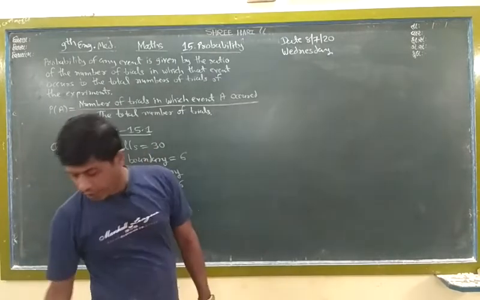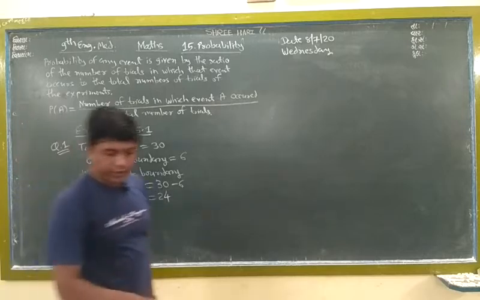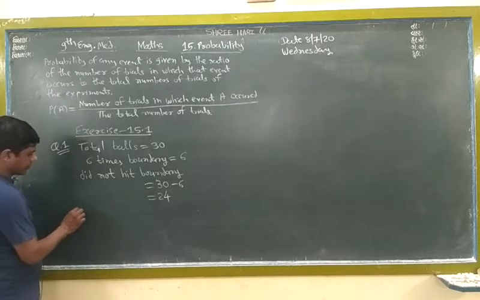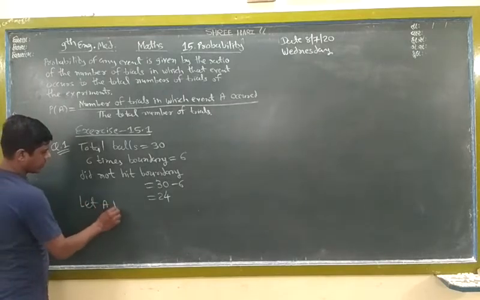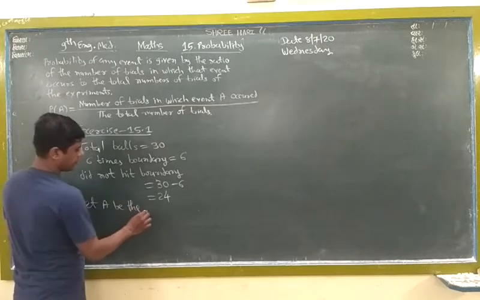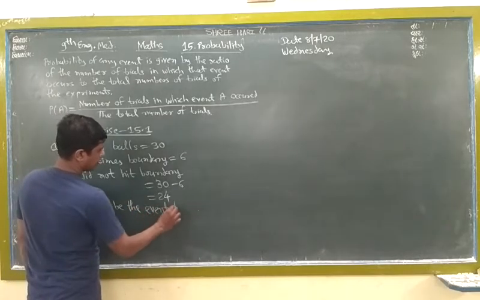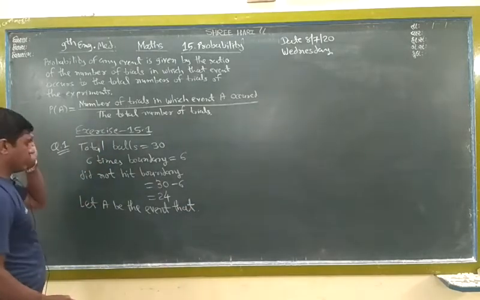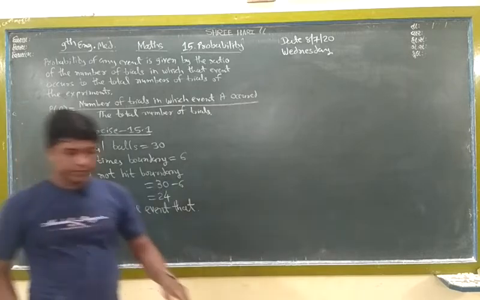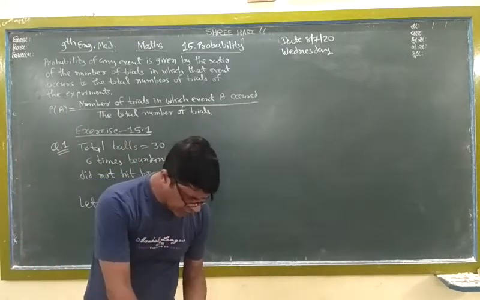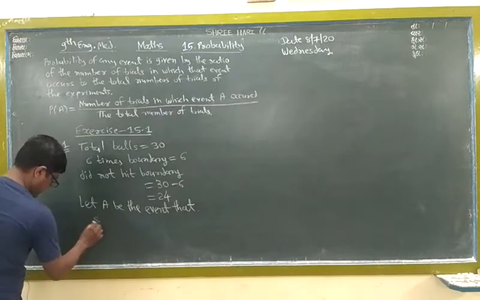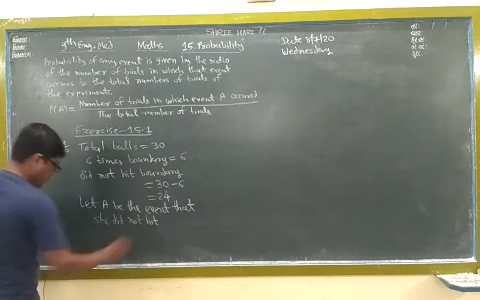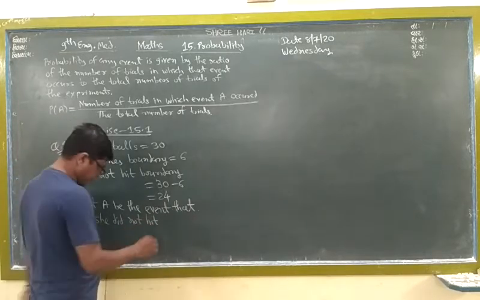Now we want to find the probability for this question. So let A be the event that the batsman did not hit a boundary.